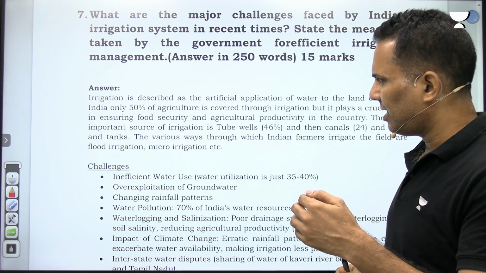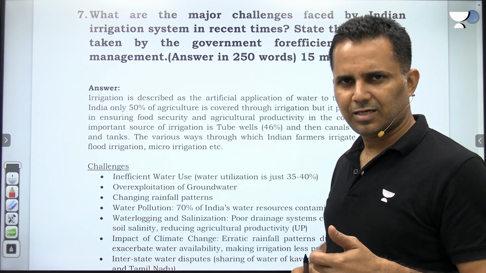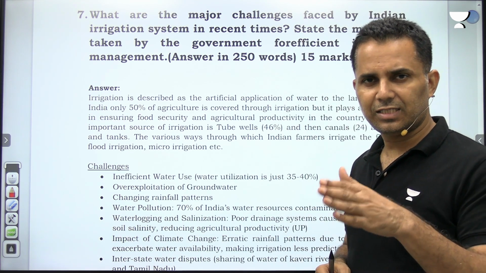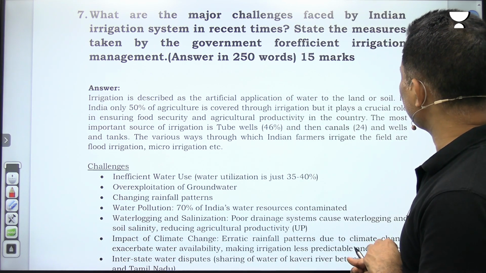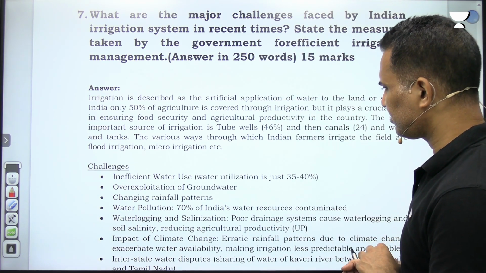So briefly you can write that. And the majority source of irrigation in India is now tube wells. Earlier it was canals. So what are the major challenges faced by the Indian irrigation system?